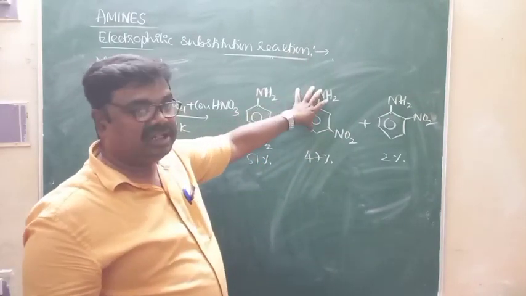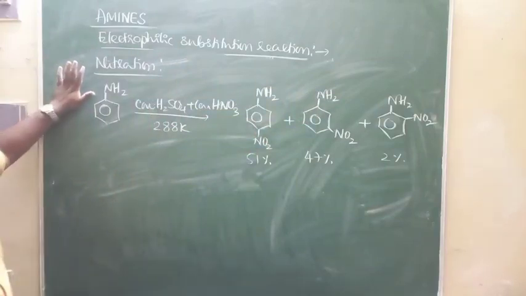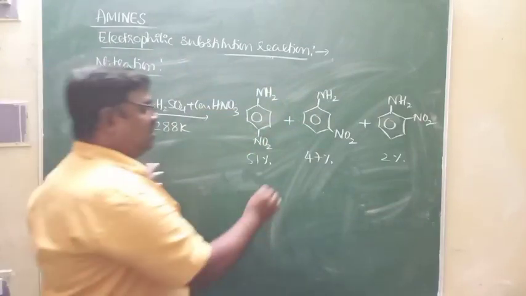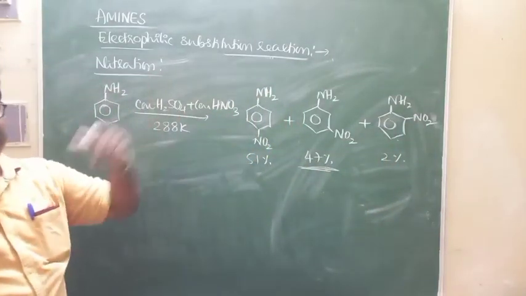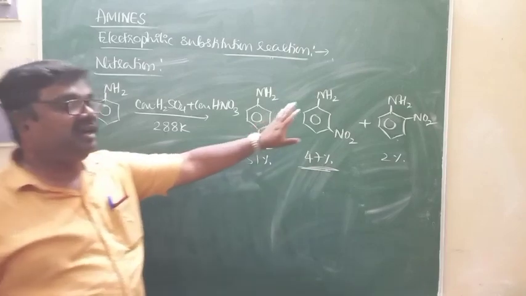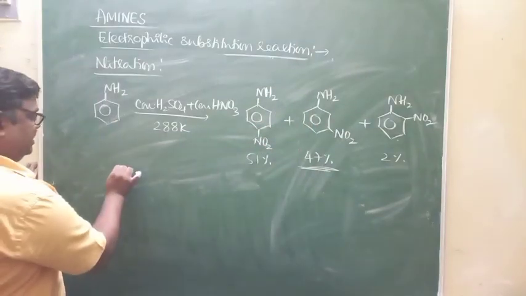We do not expect meta product in aniline case, because NH2 group is ortho para directing, but still 47%, which is greater than the ortho-nitroaniline. The reason for 47% meta-nitroaniline is, look at this.